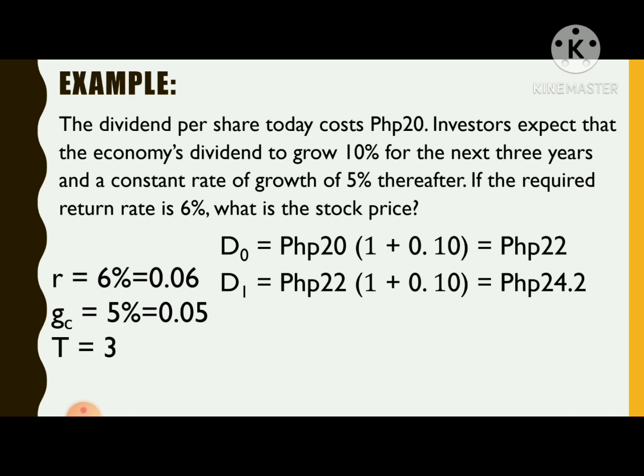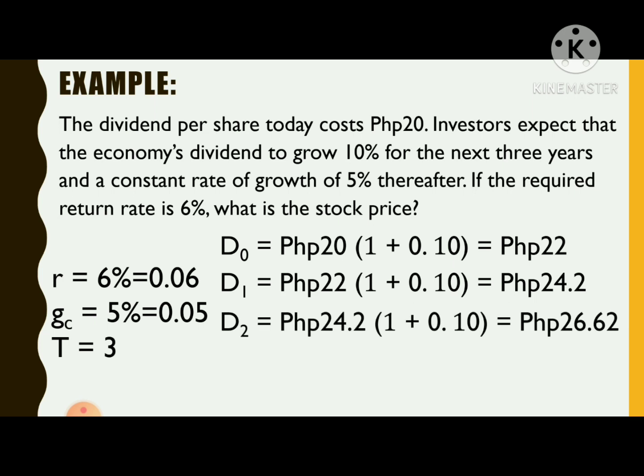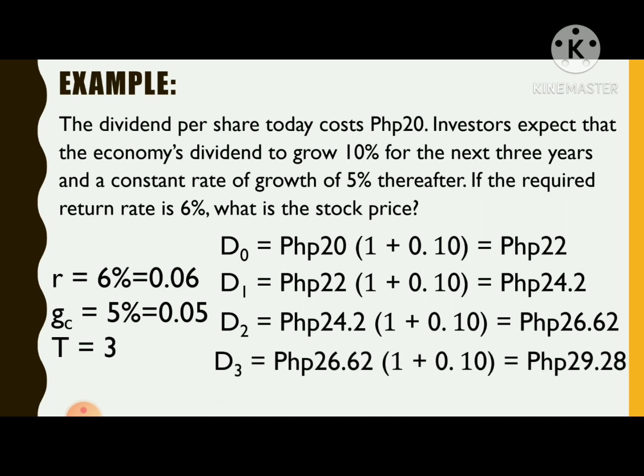Then next will be the dividend on the second year. So that is now 24.2 Philippine peso, which is from the dividend on the first year, times 1 plus 0.10, that is equal to 26.62 Philippine peso. Then, on the third year, that is equal to 26.62 Philippine peso times the quantity 1 plus 0.10, that is equal to